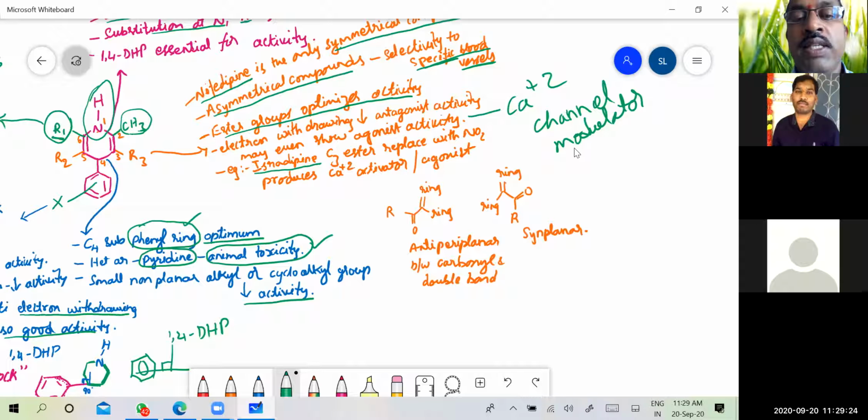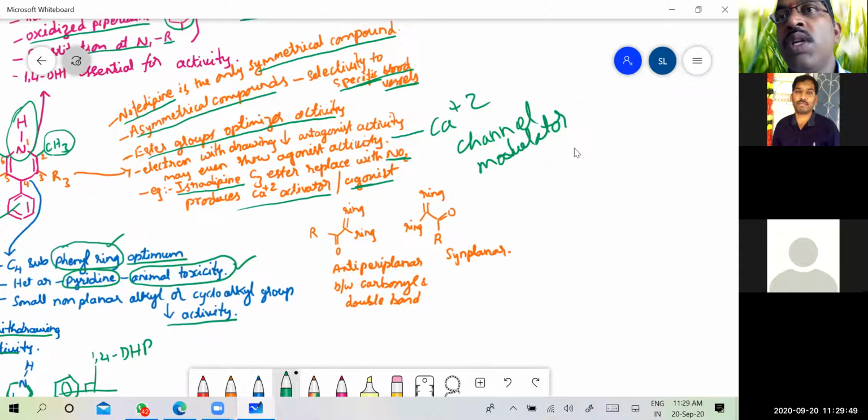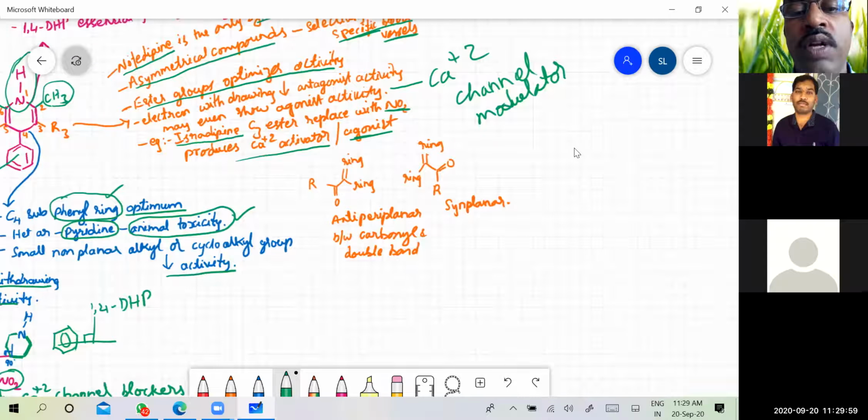In isradipine, if the C3 ester is replaced with a nitro group, as we know that NO2 is an electron withdrawing group, it produces Ca2 activator activity, or agonistic activity. Remember, the compound you have to remember is isradipine. If substituted with NO2 instead of the ester, then it shows agonistic activity. That is the other point that you will have to remember.